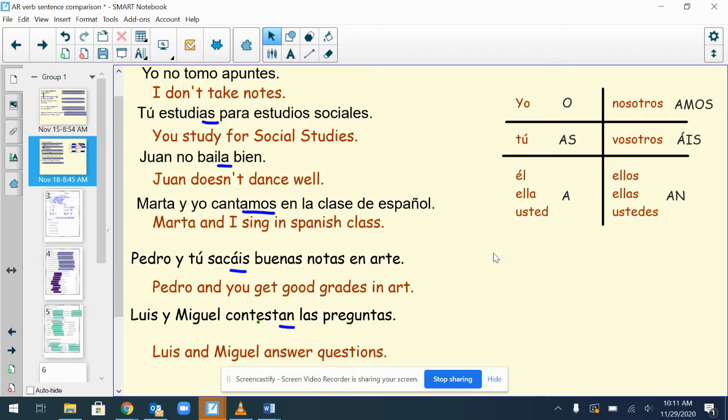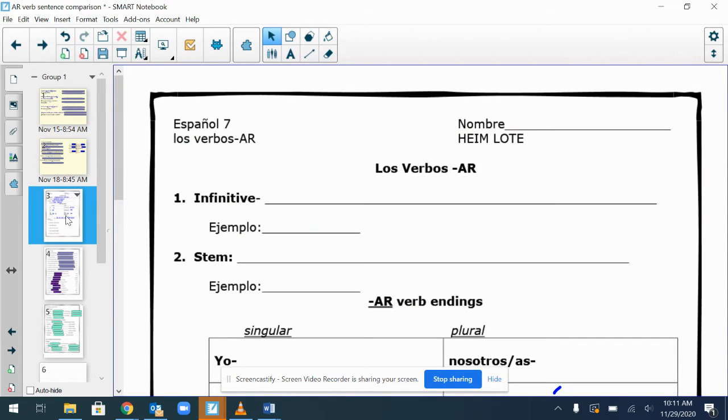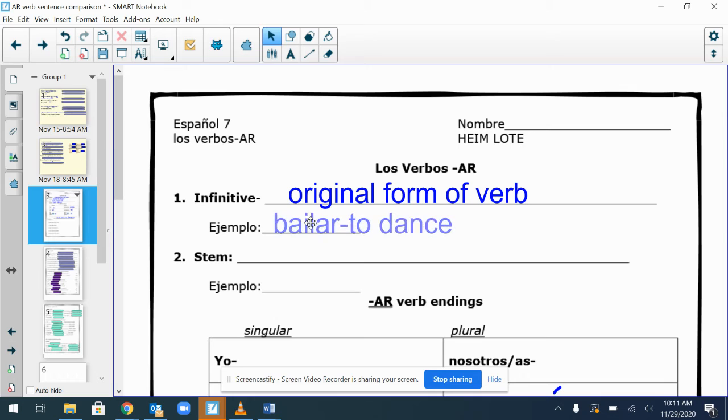Now, pause this video and go into Google Classroom and open up the AR verb notes. It should look like this. Once you have the notes open, then fill in the notes according to what's in this video. And an infinitive. An infinitive is just the original form of the verb. Por ejemplo, bailar, cantar.